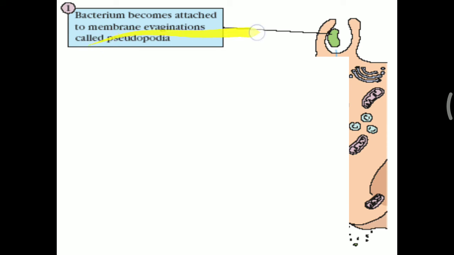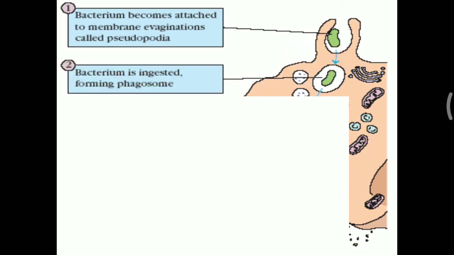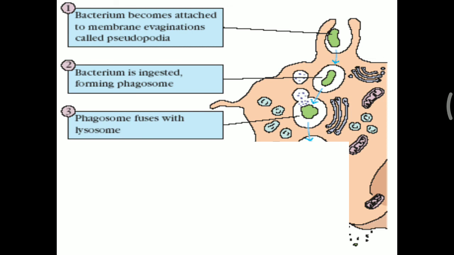The bacterium becomes attached to the membrane invagination called pseudopodia. So basically over these foreign particles, the pseudopodia are generated by this cell. Further, the bacterium is ingested, forming the phagosome. The bacteria ingested by this cell lead to formation of the phagosome. Whatever the ingested material is, it remains in that vacuole. Further, the phagosome will fuse with the lysosome. So here the lysosome will fuse with the phagosome.